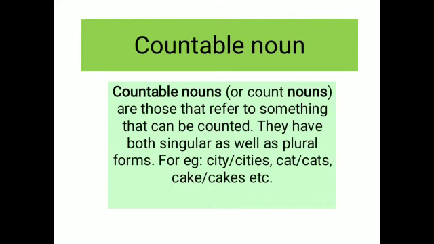Okay, now next comes countable noun. Very clear with the name, countable, that can be counted in numbers. Countable nouns are those that refer to something that can be counted. They have both singular as well as plural forms. For example, city, cities, cat, cats, cake, cakes, etc. Means anything that we can count in numbers. For example, if 2 pens are lying over here, we can say these are 2 pens. We can easily count them. So they come under the countable nouns.